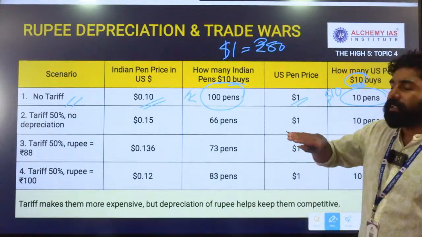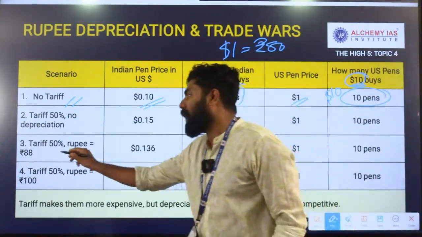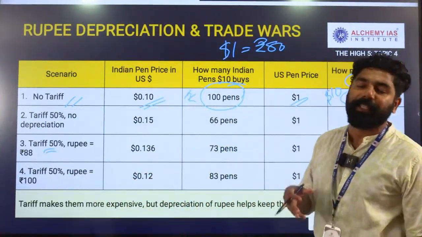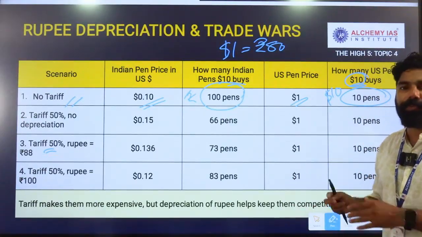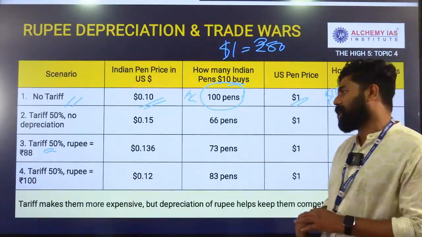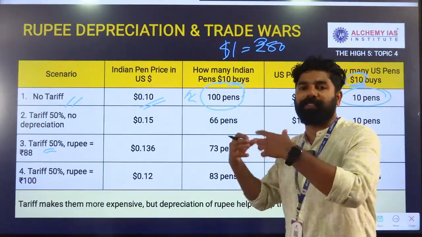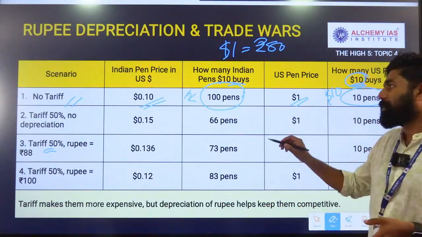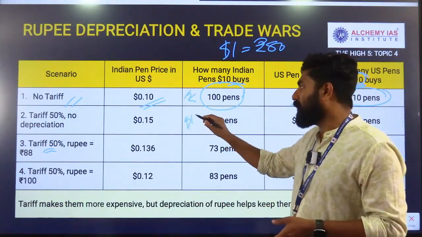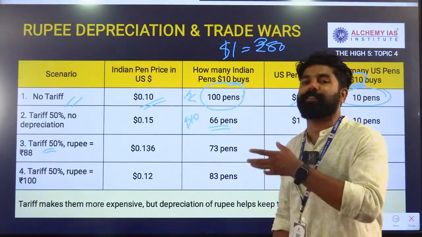But when the US imposes a heavy tariff like 50% on Indian goods, this would definitely increase the cost. With the increase of the export cost, the price at which we sell in the US market will increase. With the impact of this, now with 10 dollars, we can only buy 66 pens.